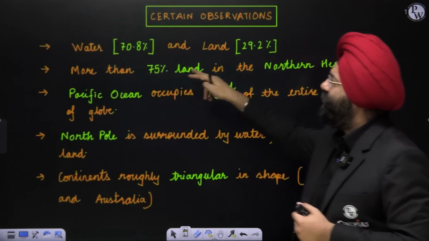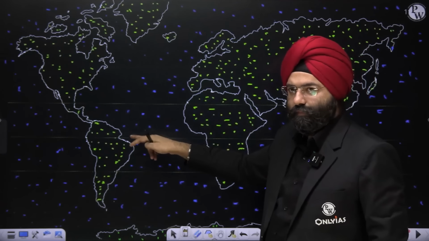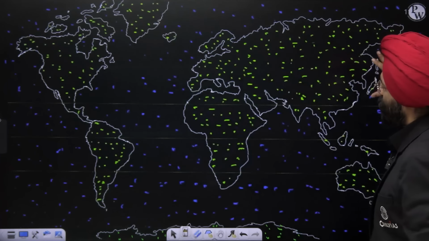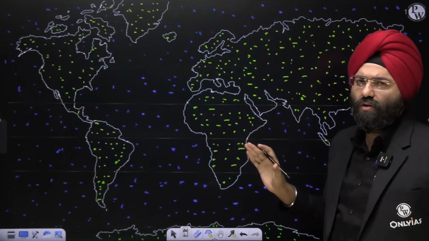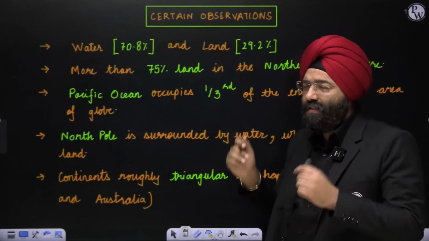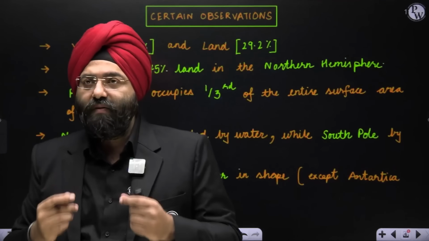More than 75% land is in the northern hemisphere. Now, if you see, this is the equator. Large patches of land that you see over here. So, that means based on the observation also, you can say 75% of the land is in the northern hemisphere. Now, these can themselves be statements that can be asked in your preliminary examination. That is why you should be well aware of them.